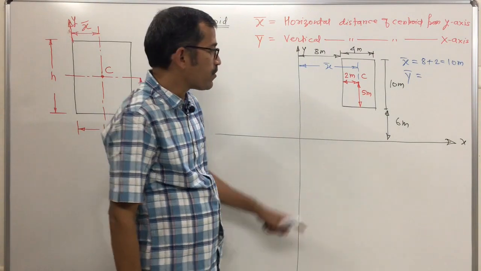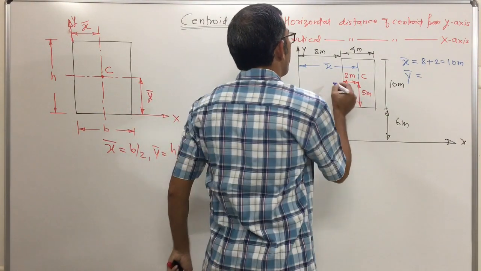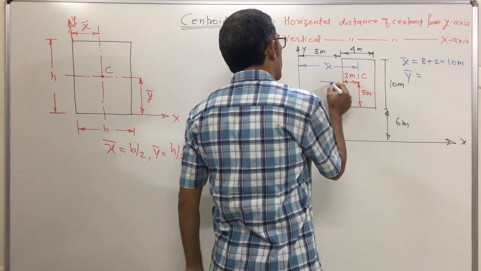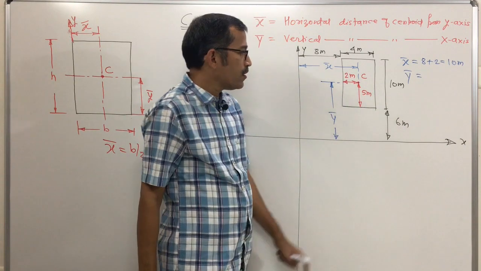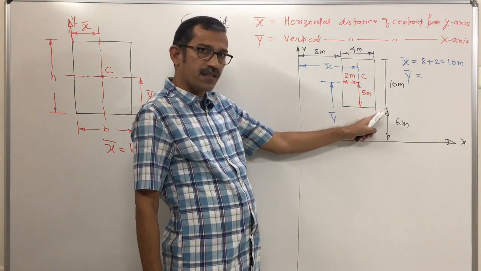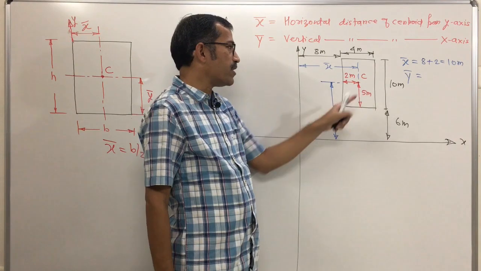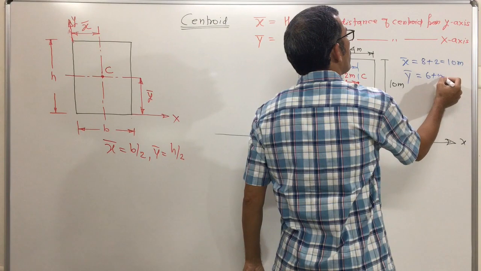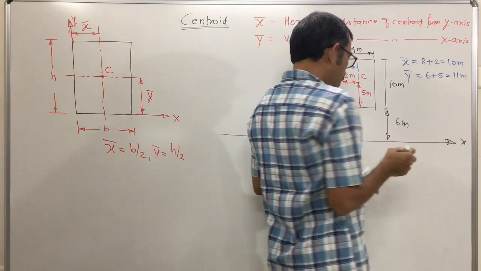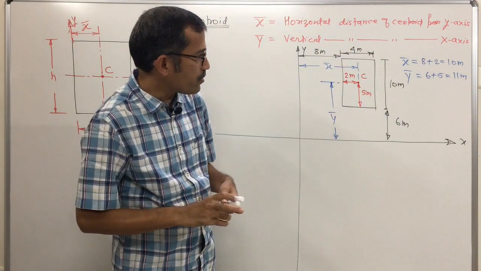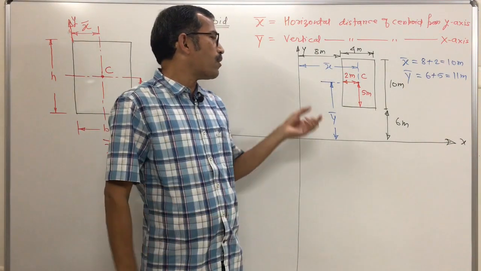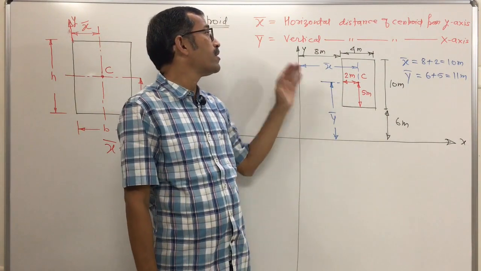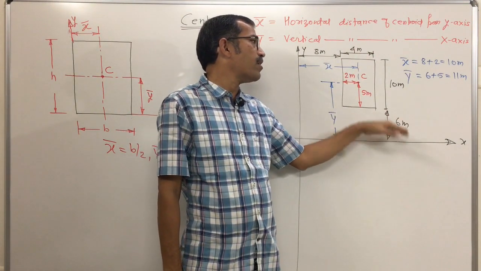Vertical distance of the centroid from the x axis: the centroid is here, so this distance is y bar. That means y bar is not 5 meter. This edge is at 6 meter from the x axis and then 5 meter, so y bar becomes 6 plus 5, that is 11 meter. You must know where to get the position of the centroid of any simple lamina, but always write these distances from the y axis and from the x axis.